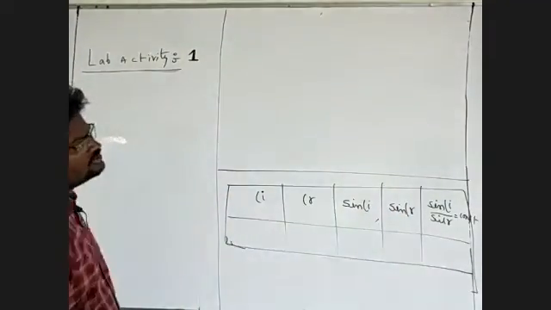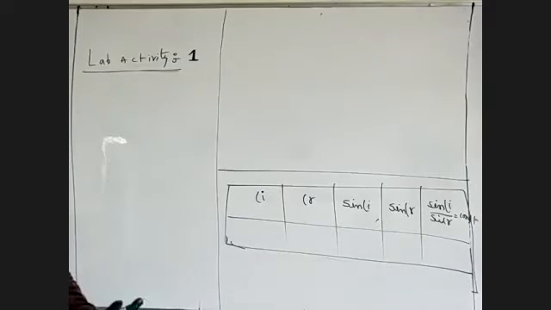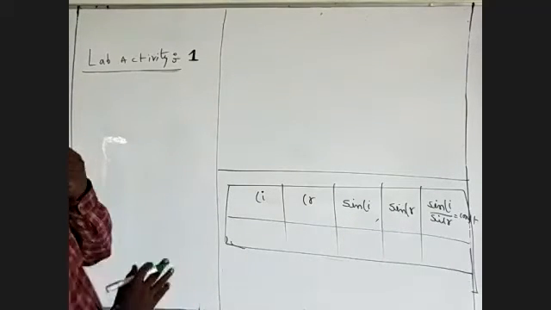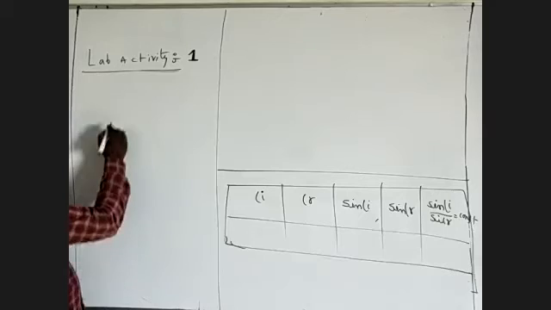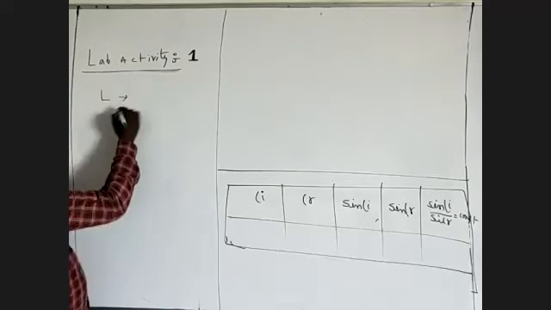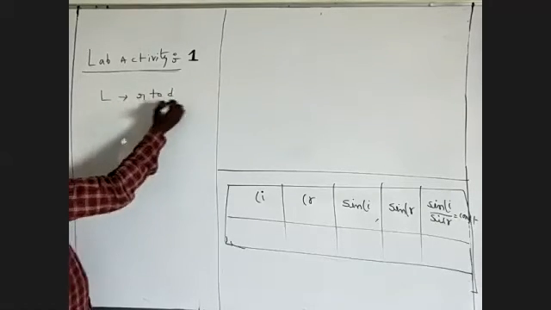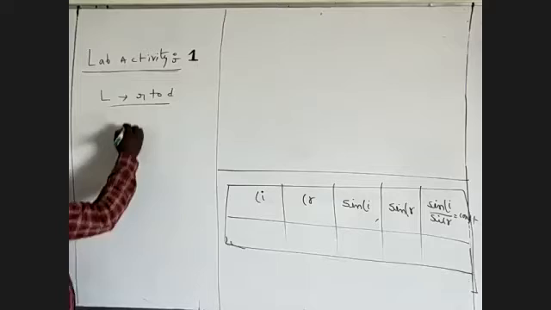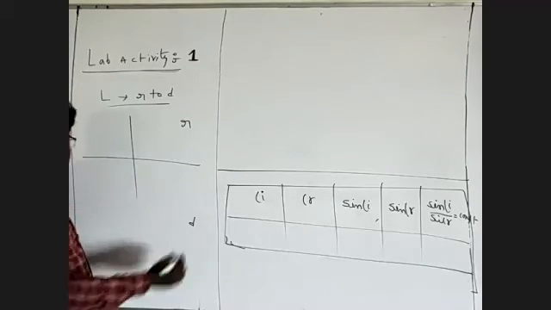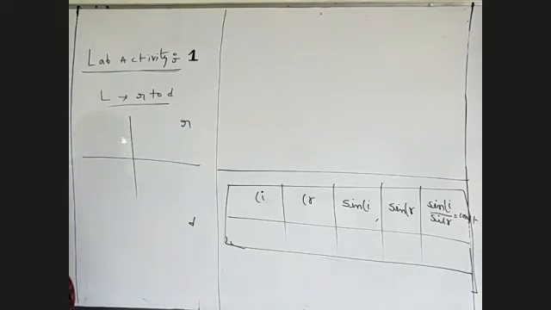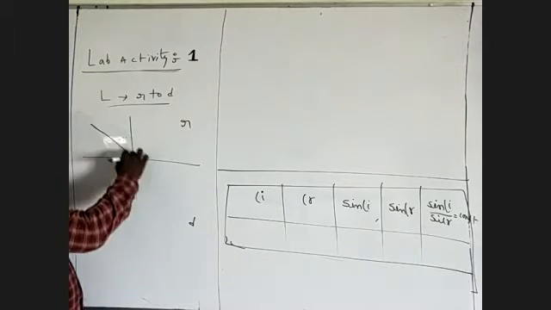Now, how can you solve this? Here we know a simple condition. In this activity, the light ray travels from rarer to denser medium. This is the rarer medium and this is the denser medium.